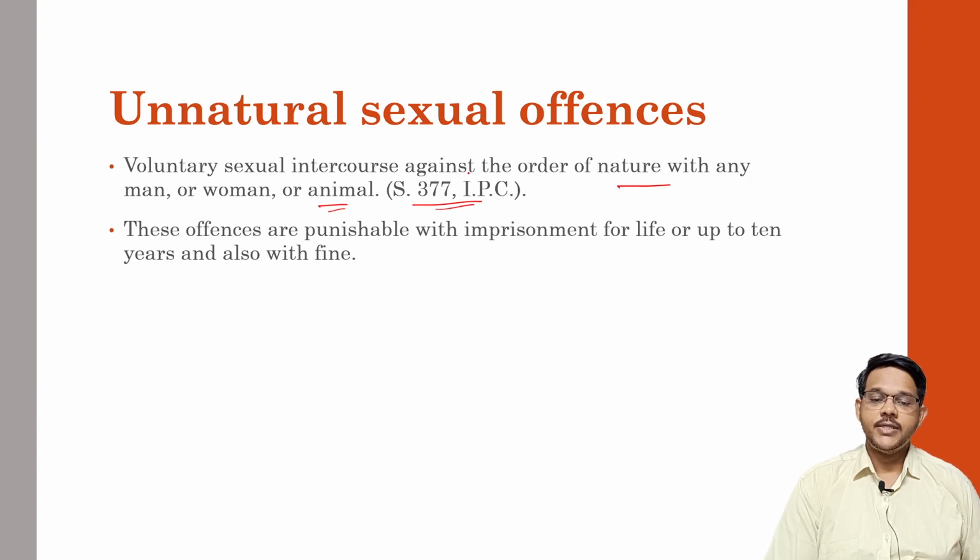So it is against the order of nature. Naturally, sexual intercourse is between a man and a female, using the person's genitalia against the woman's genitalia. Anything opposite to that, other than that, is considered an unnatural sexual offence. These offences are punishable with imprisonment for life or up to 10 years, also with fine. This all comes under 377 IPC.